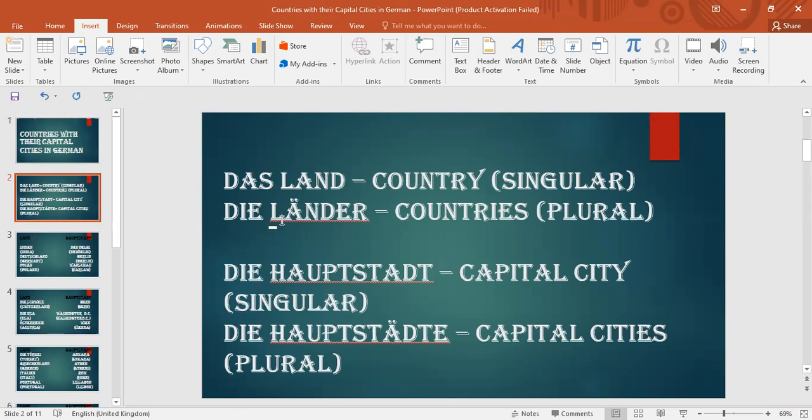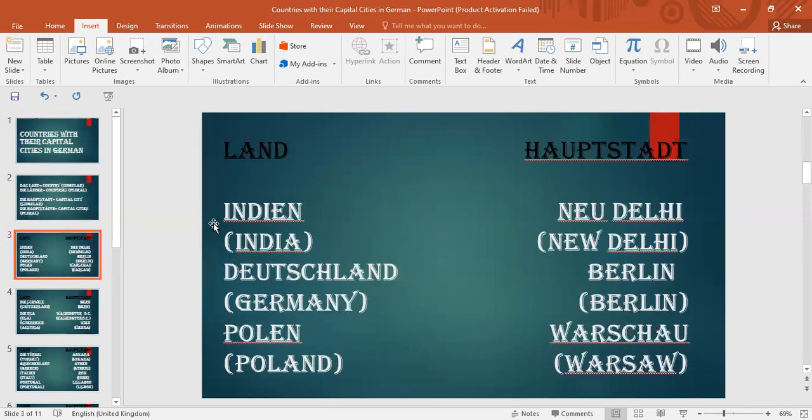The Länder in German. And the capital city, which is singular, is called Hauptstadt. Its article is die, which is feminine. The Hauptstadt means capital city, which is singular, and if it's plural, the capital cities are called Hauptstädte. The Hauptstädte in German. Okay, now let's come to the list of countries with their capital cities.